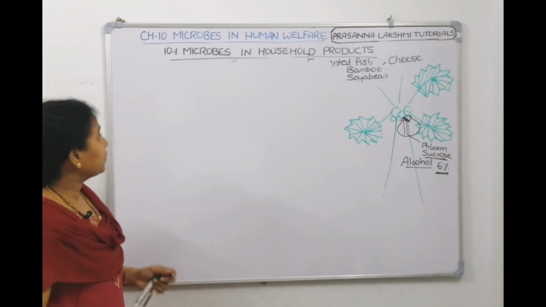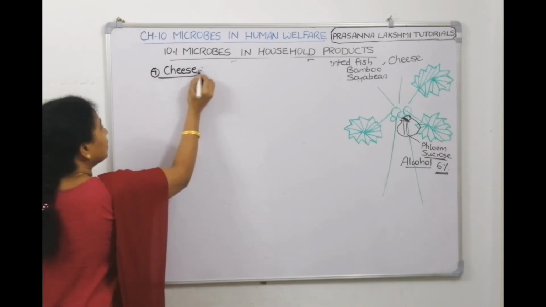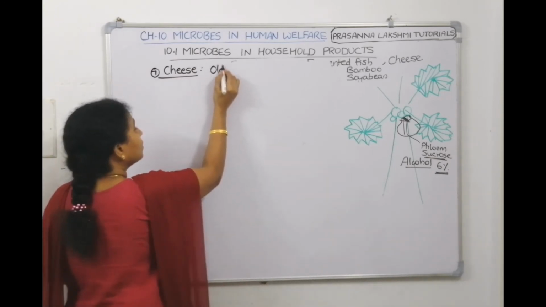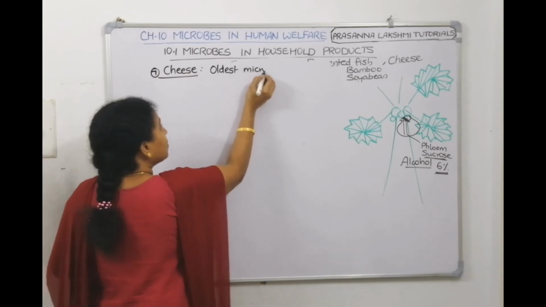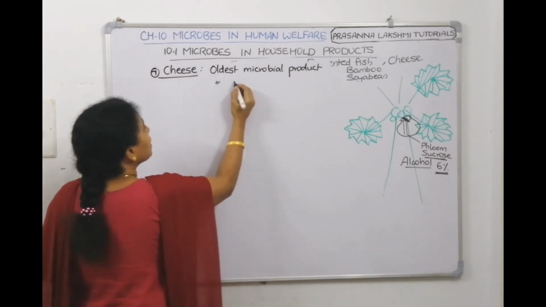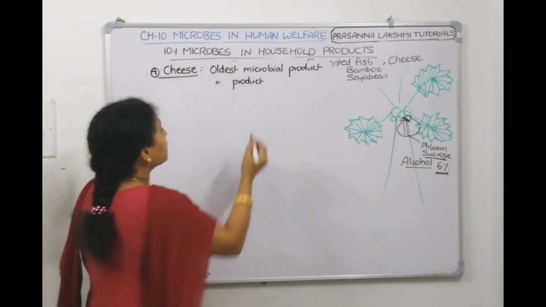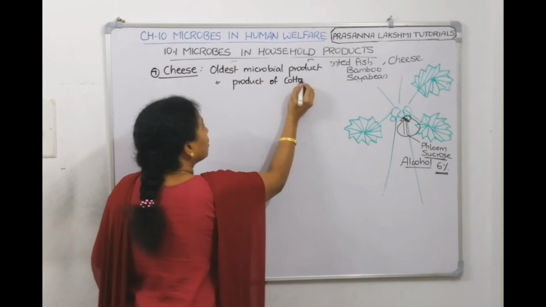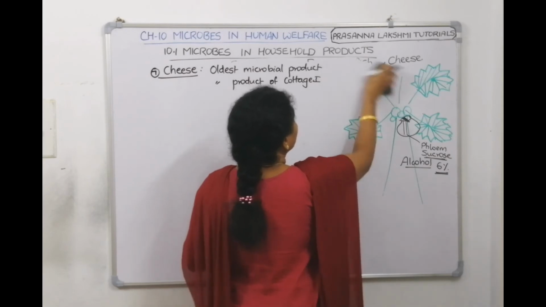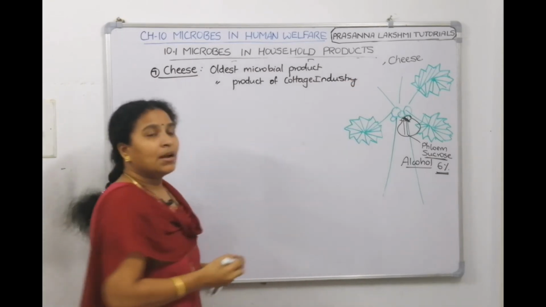So, I think we are talking about the seventh product: cheese. Cheese is the oldest microbial product, and it is also the oldest product of the cottage industry. The cheese industry is called a cottage industry. It is the oldest product of cottage industry.